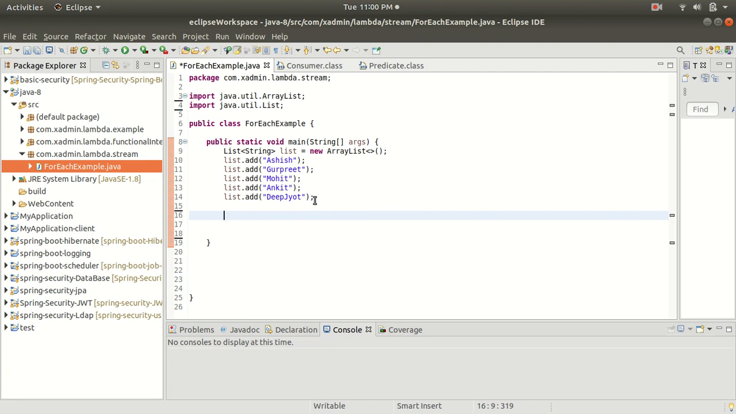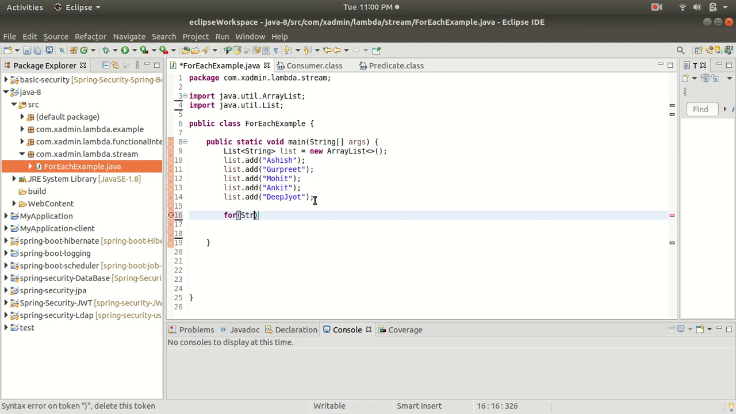So here, guys, we are going to use the forEach and the filter method. Now suppose that we want to iterate the list in a traditional way, then how will we do it? If we want to iterate the list in a traditional way, then we can iterate the list by using a for each loop.